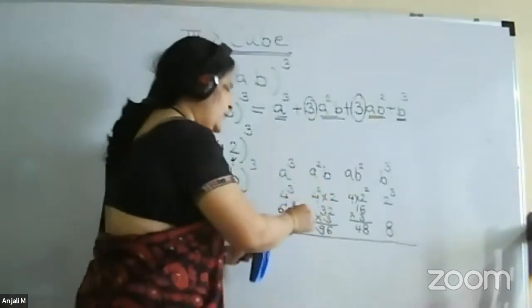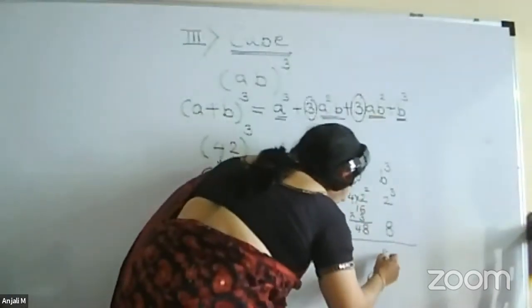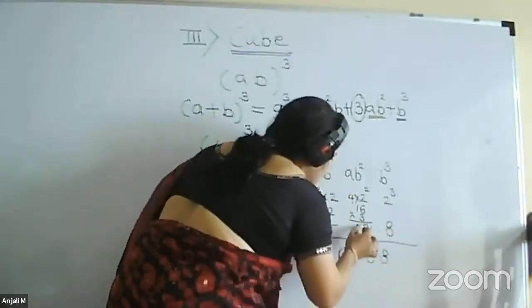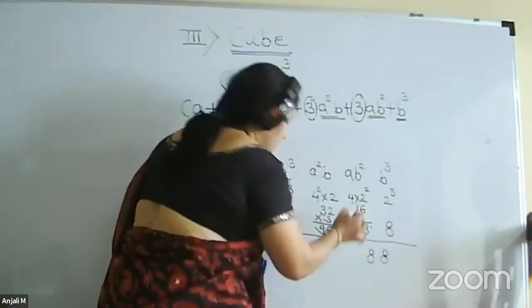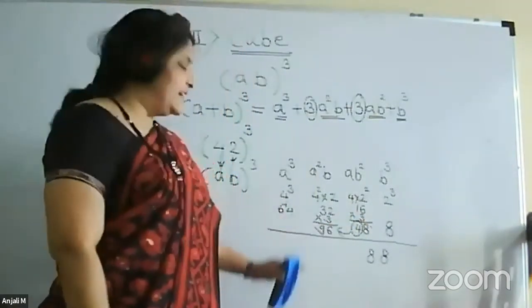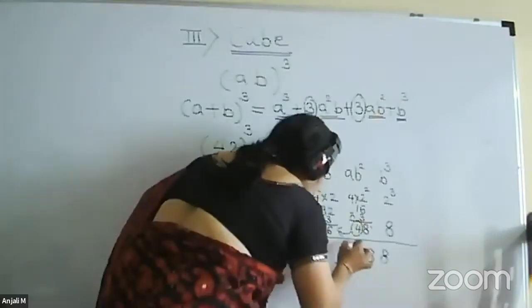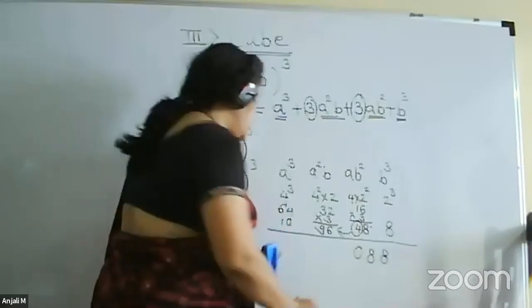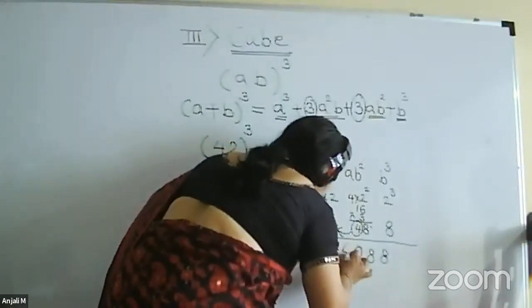So we have to now write it down properly. 8 as it is, no carry. So 48. So again 8 as it is. Take 4 as a carry to this number. So 96 plus 4, you will get 100. So just write down 0 and 10 will be the carry. And 64 plus 10, so the answer will be 74.